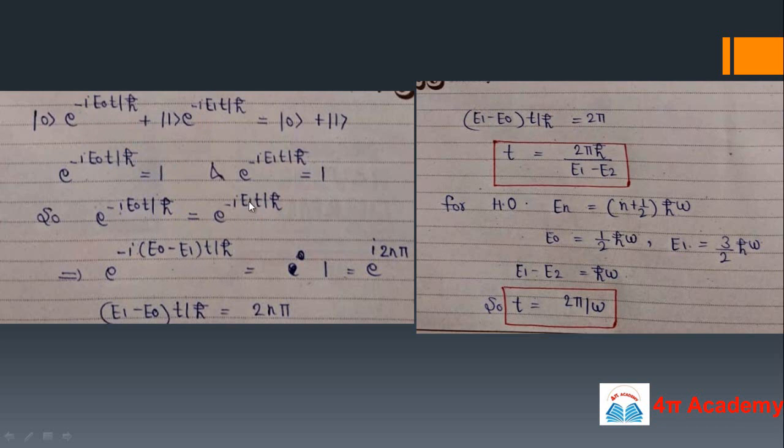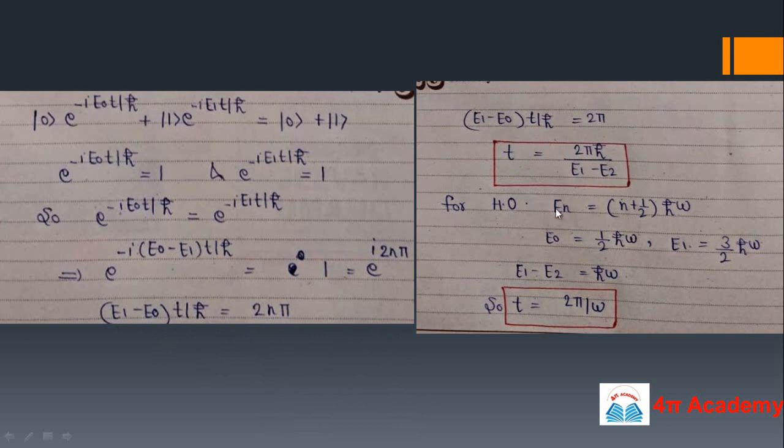This term will come to the left side, so it will be e to the power minus i (E0 minus E1) t upon h cut equals 1, and 1 is the value of e to the power i 2 n pi. So we will equate it, so (E1 minus E0) t upon h cut will be 2 n pi. This is the general term. For the minimum we can take it equal to 2 pi. So we can calculate the value of time t, and it's 2 pi h cut upon (E1 minus E0).